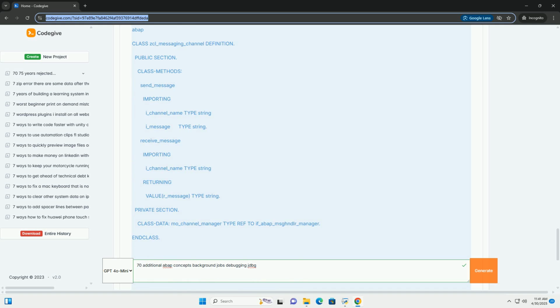* WAIT UNTIL all tasks completed. Waits for all parallel tasks to finish before continuing. Important: without this, the calling program would continue before the parallel tasks complete, which is usually not what you want. * process_chunk performs some processing on the data chunk, in this case, calculating a sum.